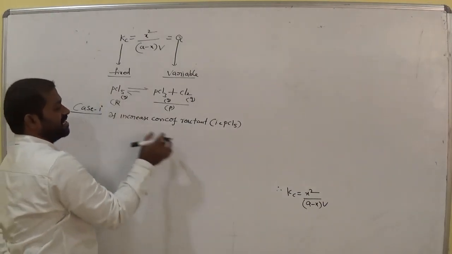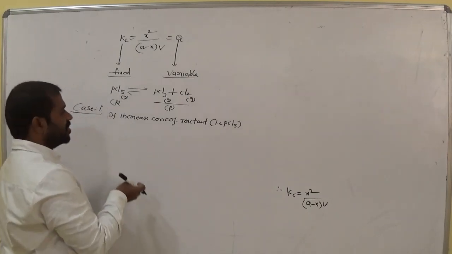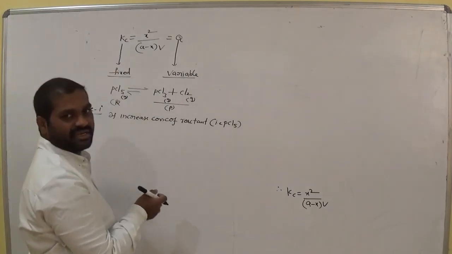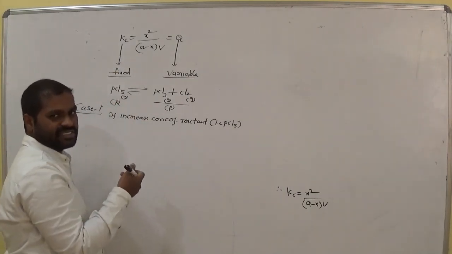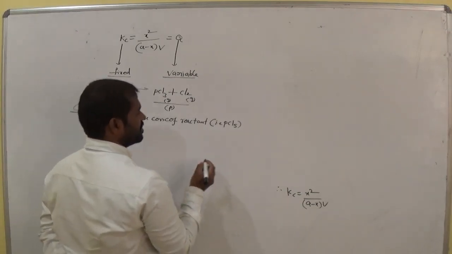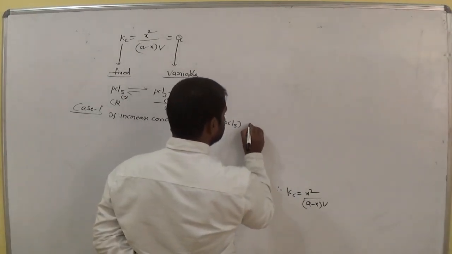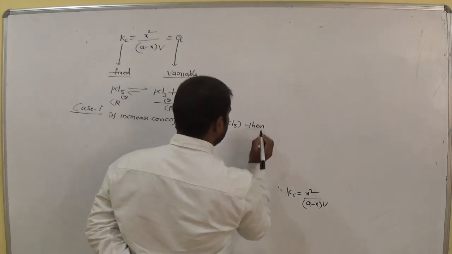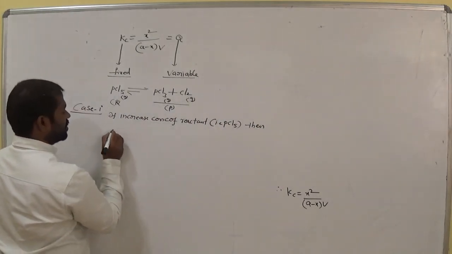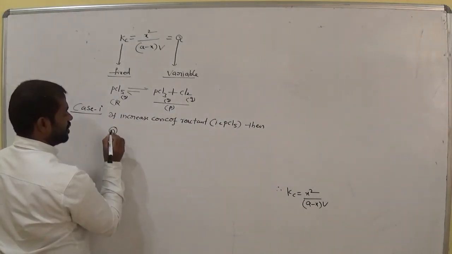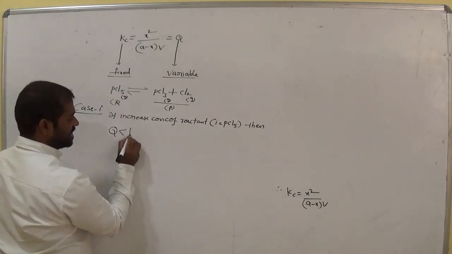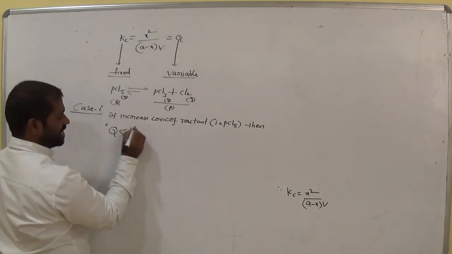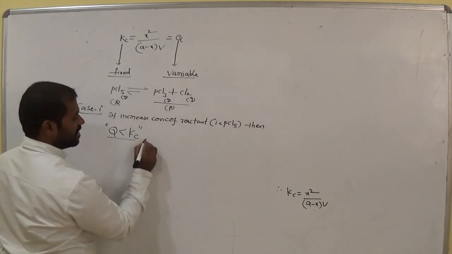What is the reactant here? PCl5. So if you increase the concentration, that means add some quantity of PCl5, then Q is less than Kc.